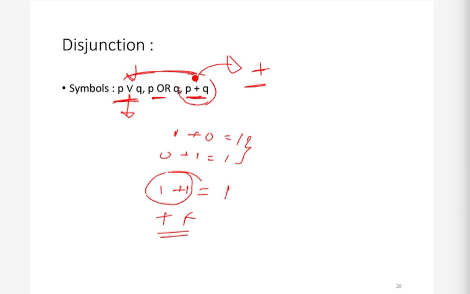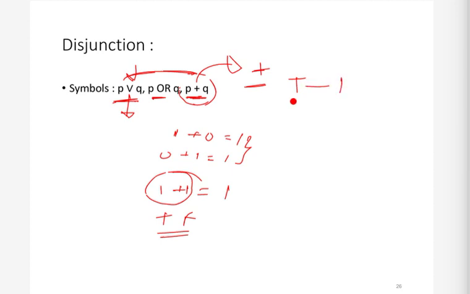There is some small difference. What are those differences? Let me write it. In propositional logic we say true, in Boolean algebra we say 1. In propositional logic we say false, in Boolean algebra we say 0.